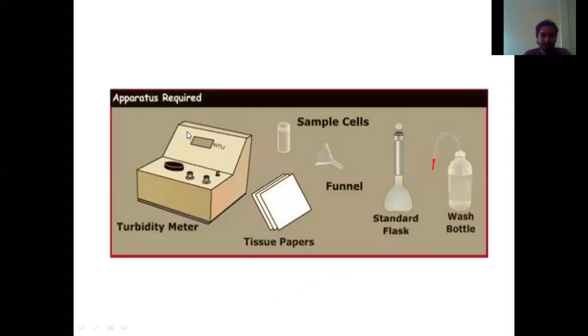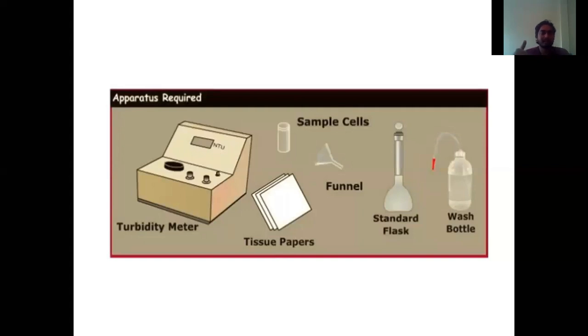Next is the apparatus required. What apparatus are we going to use in this practical? First is the turbidity meter, which I have already told you about, and the unit is NTU. Whatever value we get is in NTU. What is NTU? It is the nephelometric turbidity unit. It is the unit for measuring turbidity.